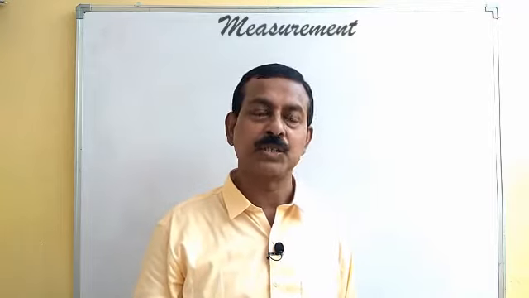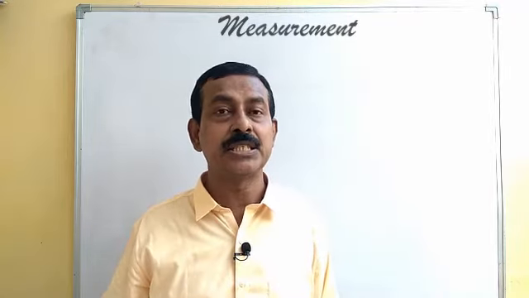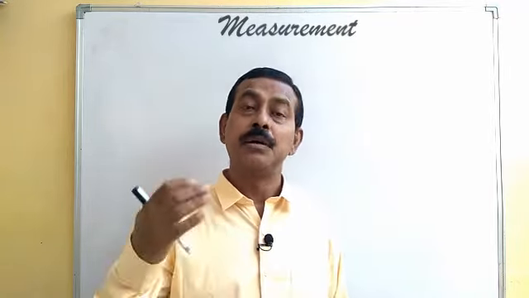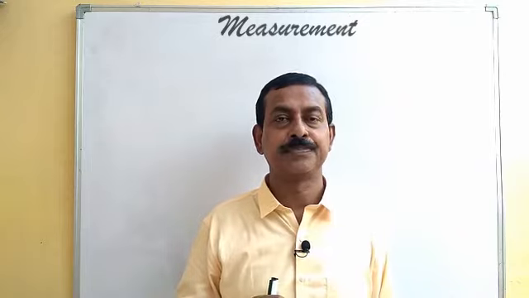We can measure mass, we can measure length, we can measure distance, we can measure volume, we can measure time. So all these are physical quantities. We cannot measure emotions, so it will not be a physical quantity. We cannot measure fear, so it is also not a physical quantity. So anything which can be measured will be called as a physical quantity.